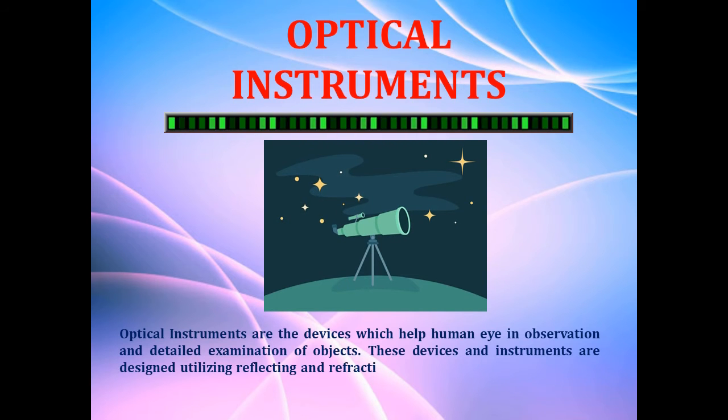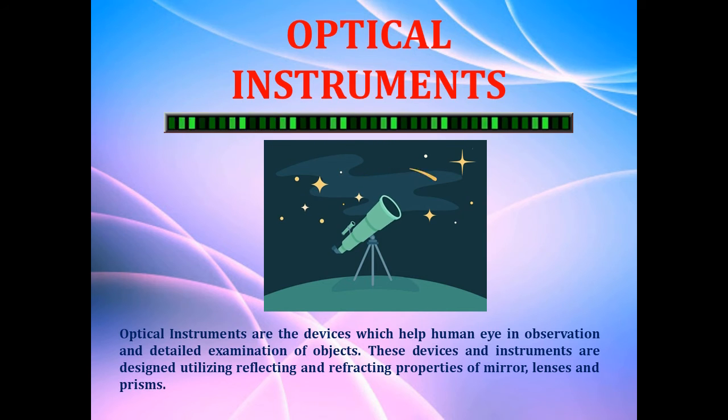What are these optical instruments? These are the devices which help human eye in observation and detailed examination of objects. So these instruments use the reflection and refraction phenomena and they produce final images. So these are the devices which help us to observe and to have detailed examination of objects, and these devices and instruments are designed utilizing reflecting and refracting properties of mirror, lenses and prisms.